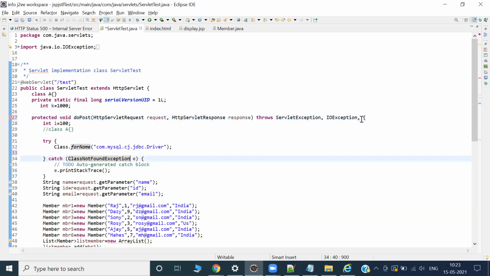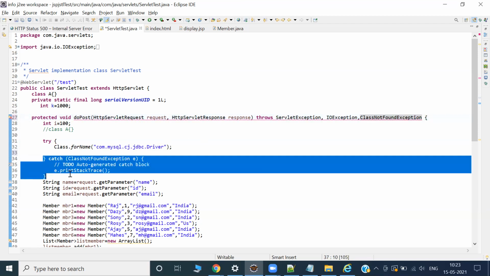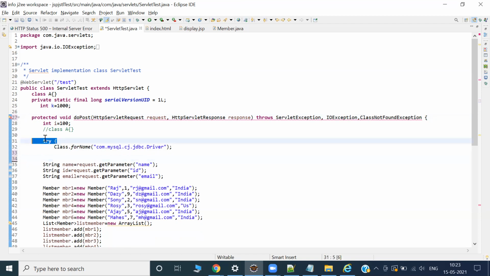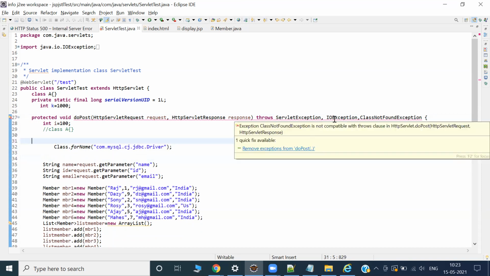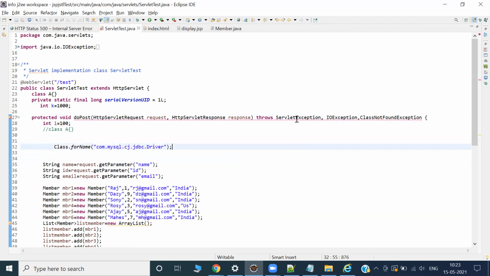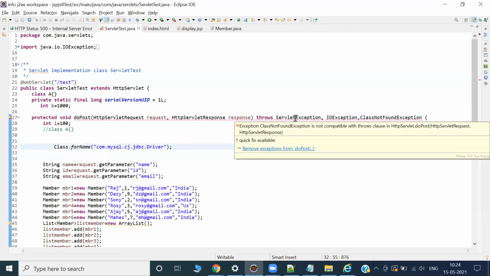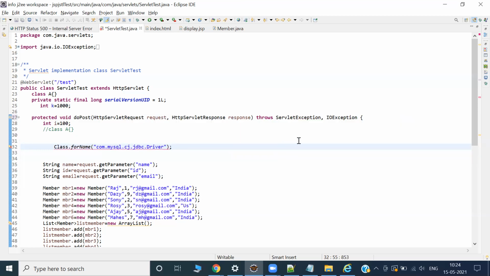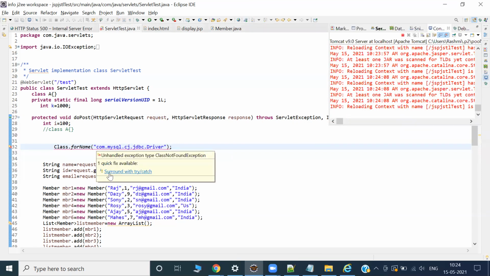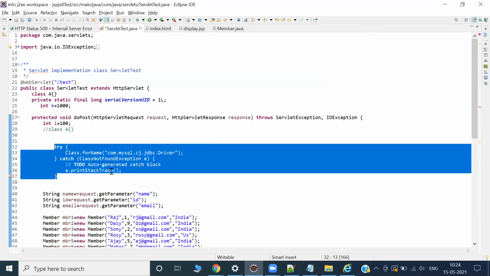Let me do control check. Throws ClassNotFoundException. I'm not using try catch, I'm using the throws keyword, because maybe it's breaking some other purpose. What is the problem? Remove exception from doPost. If I remove this one, it means it's not satisfying, maybe I'm breaking other rules. That's why it was not showing the throws keyword, right? Eclipse is so intelligent. Okay, I'm using try catch. Let's see.